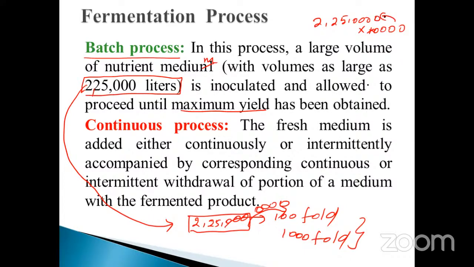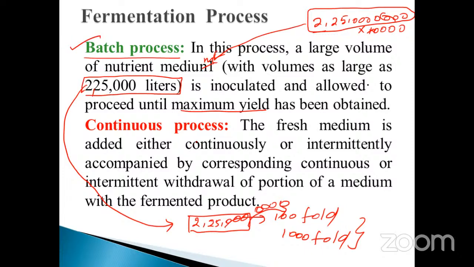This much product we will obtain within a short period. Madam, that is the maximum yield. That's why I told you 100-fold, 1,000-fold, and 1 lakh-fold. You will get it. That culture is called the batch process.